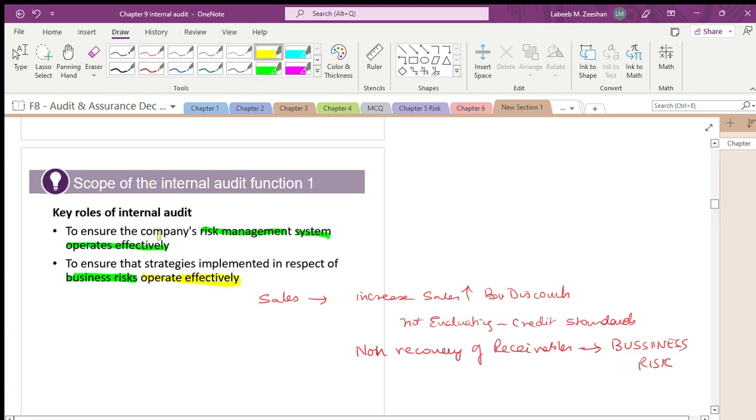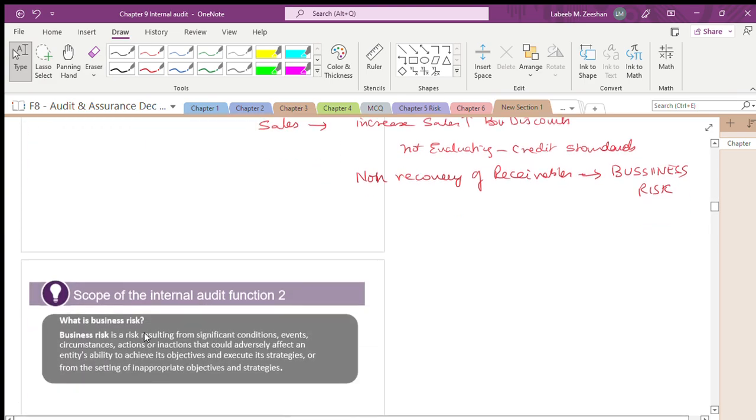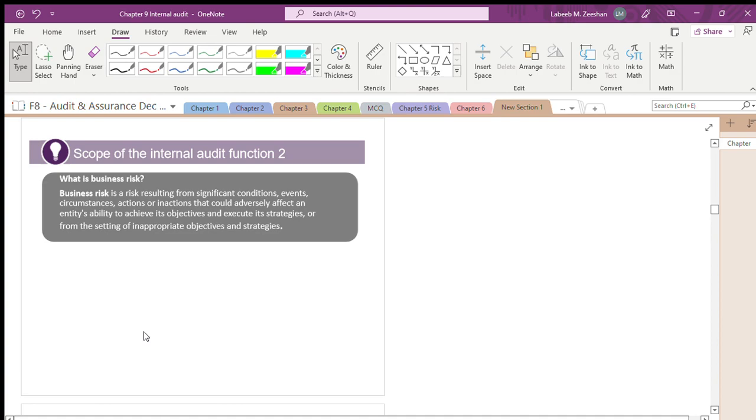We are not talking in terms of the financial statement here. What it says is, what is the business risk? Just now I said you are giving sales discounts, or purchasing from outside the approved list. What is the rule? Whenever there is a purchase, purchase should be done from the approved list of suppliers.